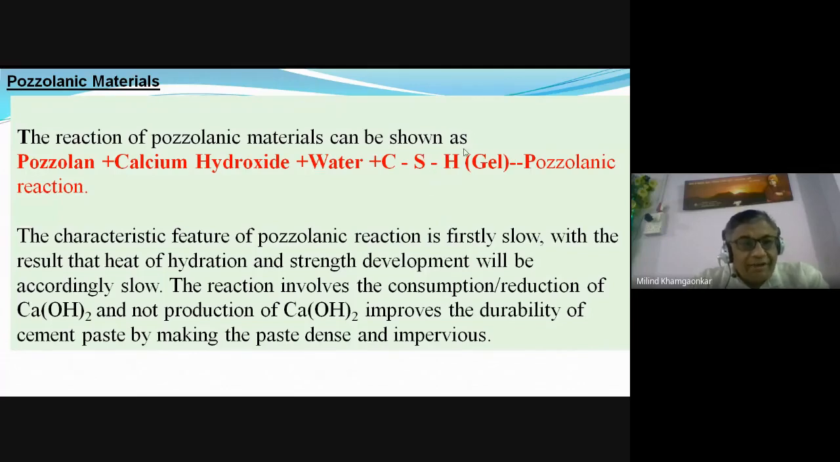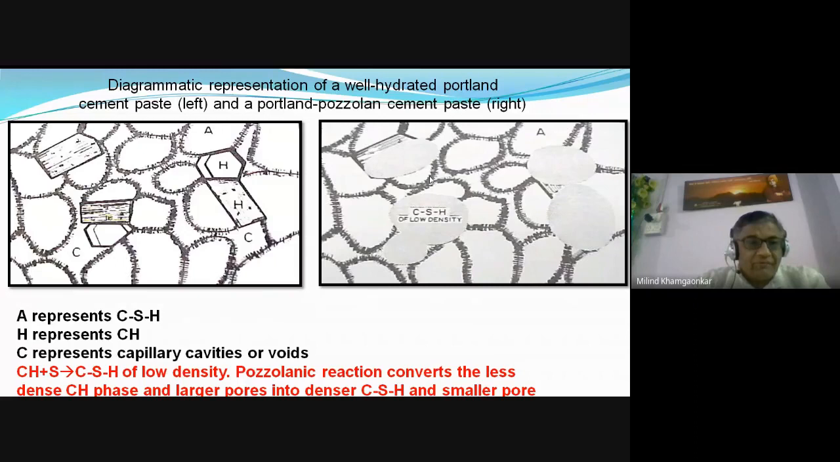The aggregates which remain to be bound by the cement are again bound by the chemical reaction of the pozzolanic material, calcium hydroxide, and the water, that is the CSH gel, and again it gives additional strength as well as it fills the pores or the voids, and it gives additional impermeability. It increases the impermeability, it increases the durability of the concrete. So these are the importance of this pozzolanic material.